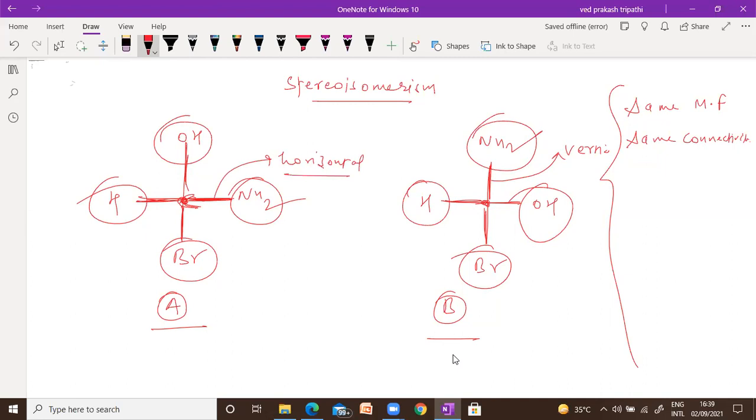So whenever they have a different arrangement, they are known as stereoisomers. So compounds having the same molecular formula, same connectivity, but different arrangements are known as stereoisomers. So they are stereoisomers of each other. Any doubt? Please tell me.